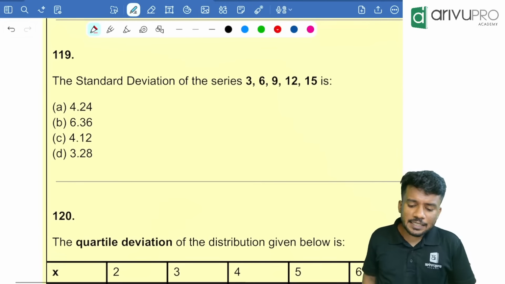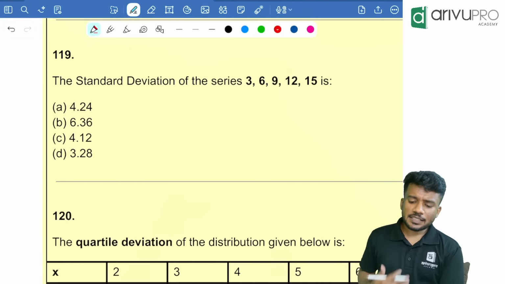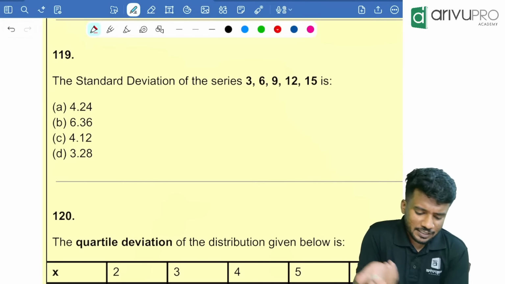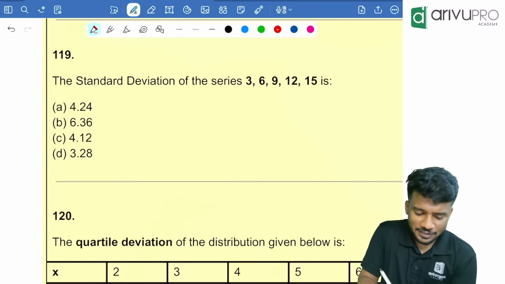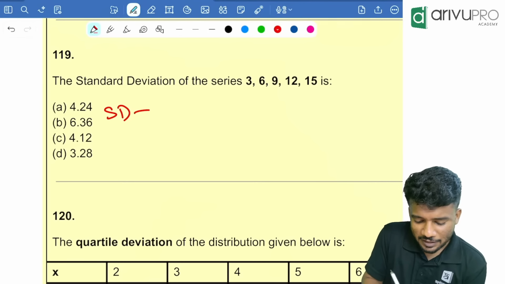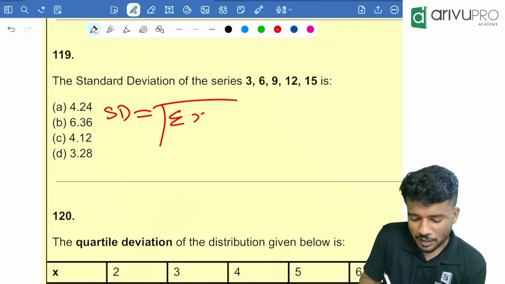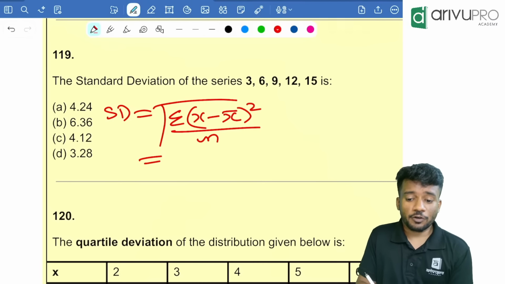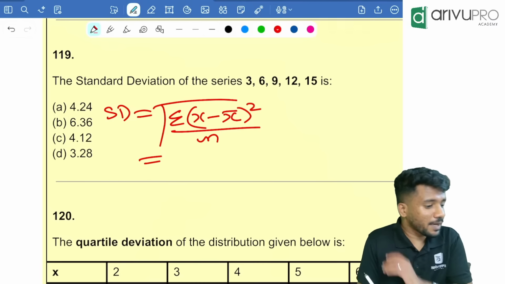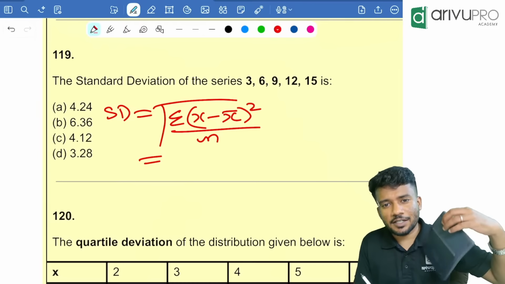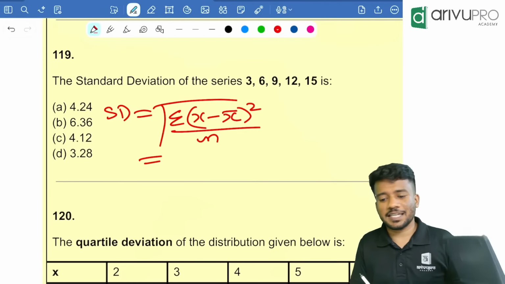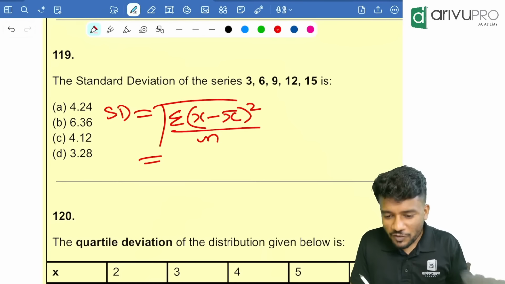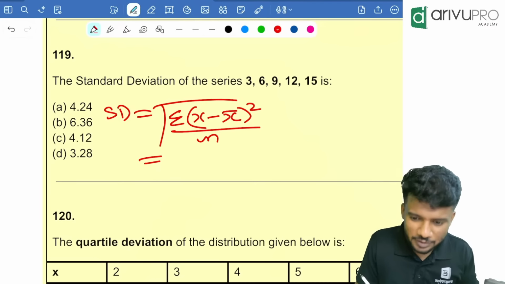Okay. Standard deviation of the series 3, 6, 9, 12, 15. We need to find the standard deviation. It is very easy. First, what is the formula for standard deviation? That is nothing but root of sigma (x minus x bar) the whole square divided by n. Anyone can do it, whether you are a non-math or a math student. It doesn't matter. You have a calculator. Most of the questions can be solved with a calculator itself. So don't worry much. It is possible to clear.